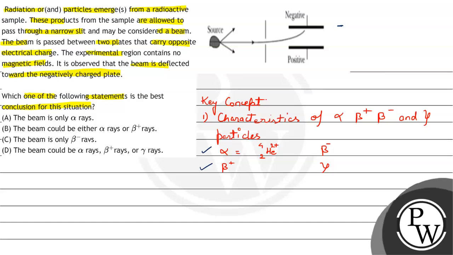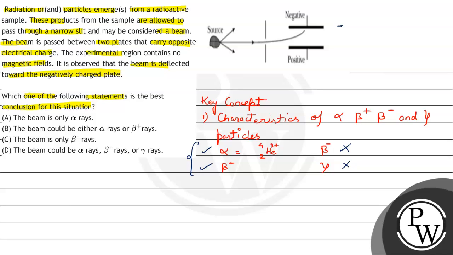Now let us check the beta negative particle. A beta negative particle is nothing but an electron, so it will be deflected away from the negative side of the charge. So it cannot be a beta negative particle. And let's check the gamma particle. A gamma particle has no charge, hence it will not be deflected by an electric field. So it cannot be a gamma particle either. So let us check which option contains these two, alpha and beta positive particles.